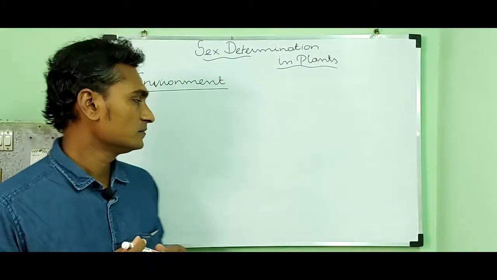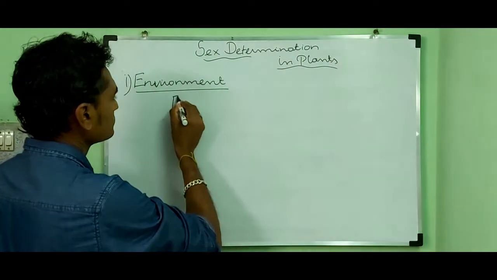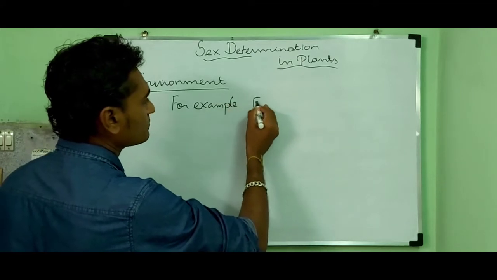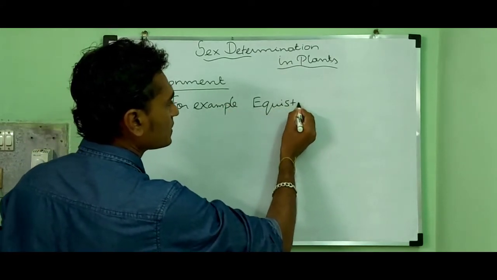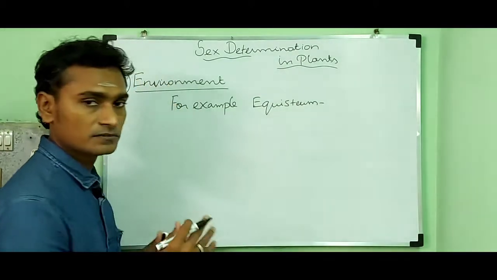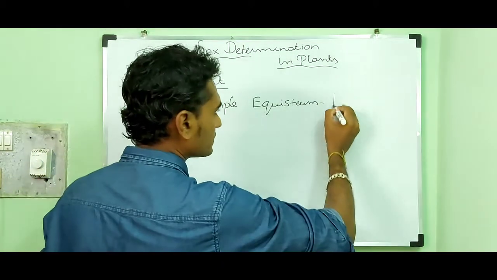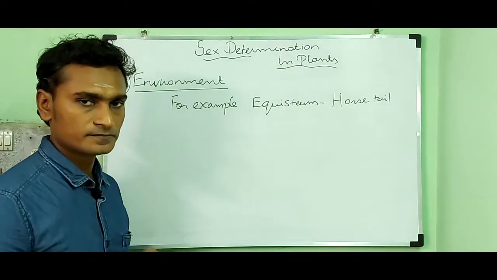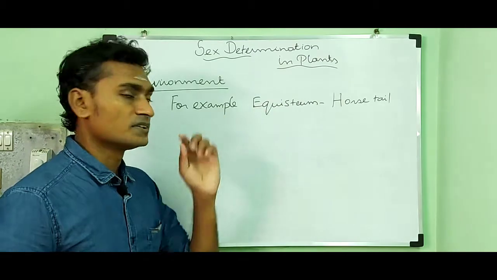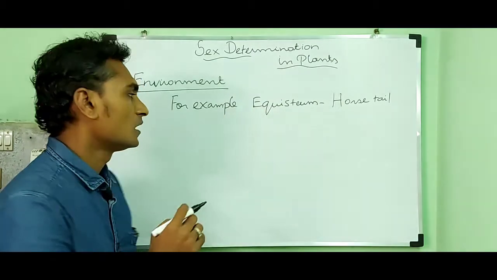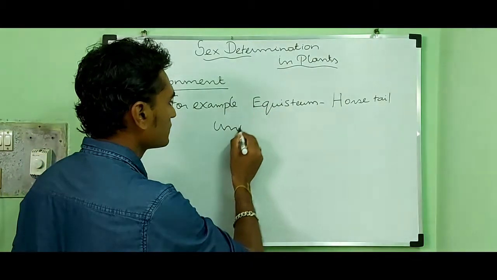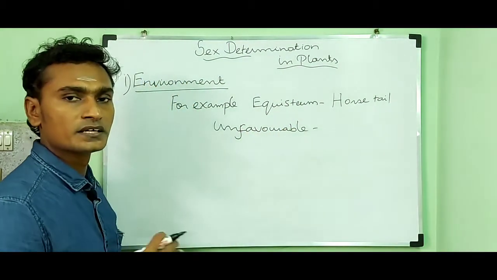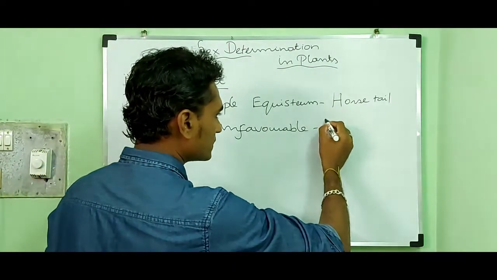For example, equisetum. Equisetum is a gymnosperm, and its common name is horsetail. If equisetum is grown in unfavorable condition, it will develop into a male plant.